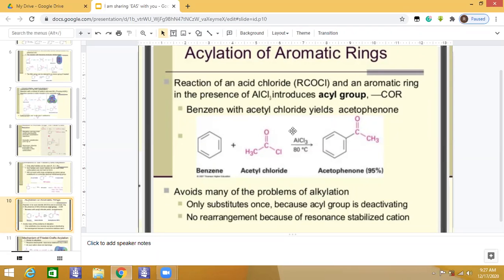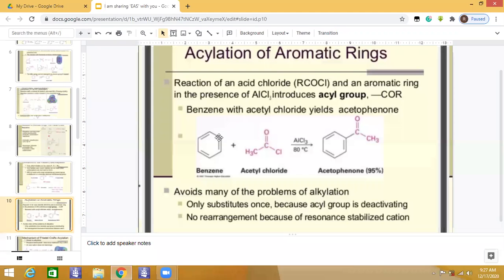This RCO acts as an electrophile, which will attract or take up the bonding pair of electrons, giving you acetophenone. What is this mechanism? Acylation means substituting an acyl group into something, like the benzene ring.